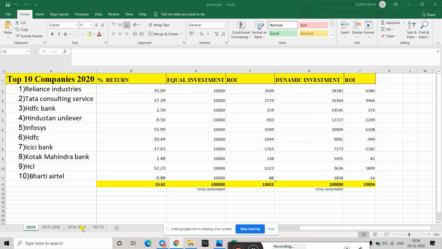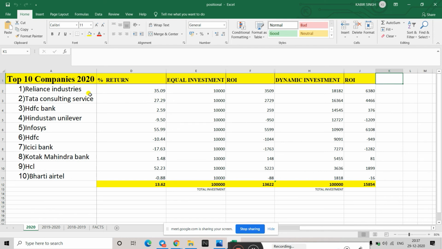If we just see from 2018, okay, how much return, if we just calculate accordingly, how much return it has given, if we invest 1 lakh rupees on January 1 in 2018, how much return would it have given in 1 year, from January 1 2018 to January 1 2019. Is this clear what I'm telling? Yes. Yeah, so here I have just calculated the return it has given in that 1 year.